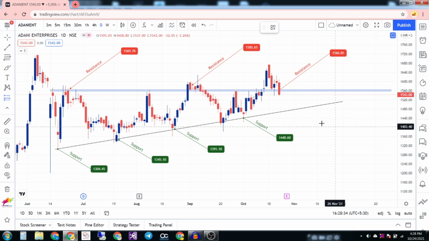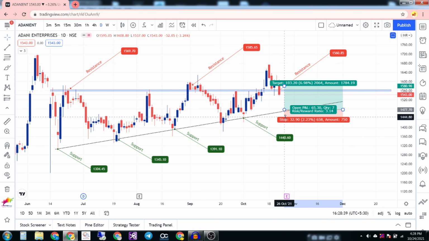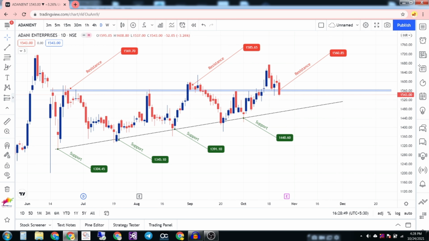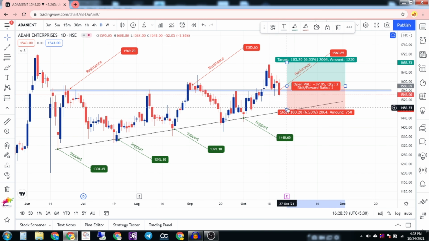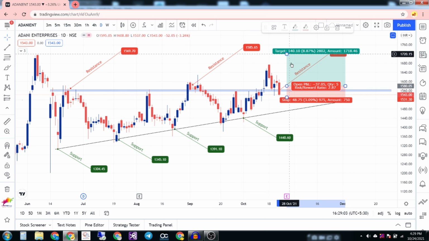So my entry will be here when I see a bullish candle over here. My stop loss will be below this candle, or below the candle which has formed a bullish zone. So what if the price doesn't come here? Sometimes the market can range over here and go up, right? At that time my entry will be here and my stop loss will be here. My first target will be here.